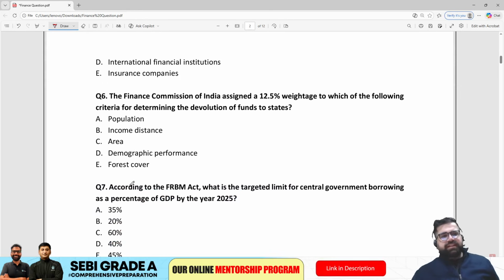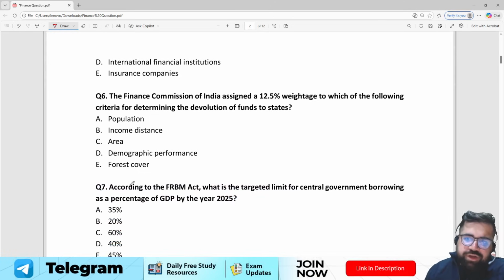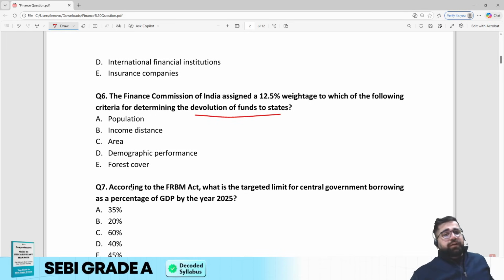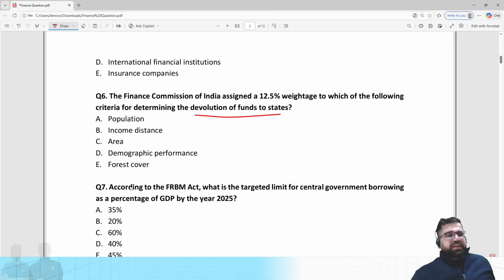Question number 6. The Finance Commission of India assigned 12.5% weightage to which of the following criteria for determining the devolution of funds to states? Now we all know that the 16th Finance Commission is about to start, but the question is related to the simple number 12.5% weightage. To which of the following criteria has this weightage been given?